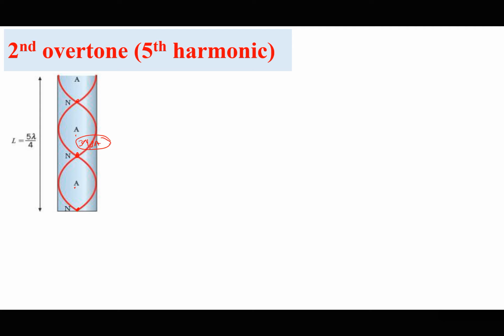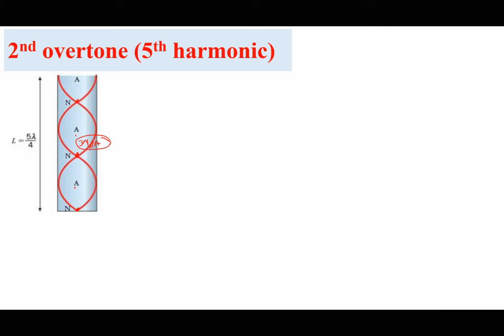By the way, I want to say that for an open pipe, the number of nodes is always the same as the number of antinodes. That is very important. We should note that very carefully. It's not by coincidence.